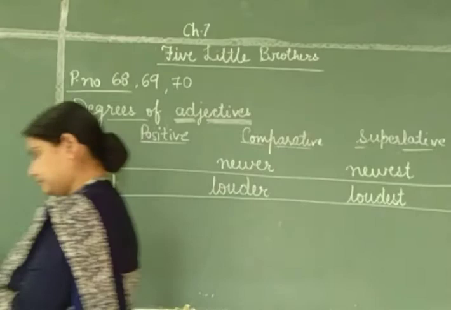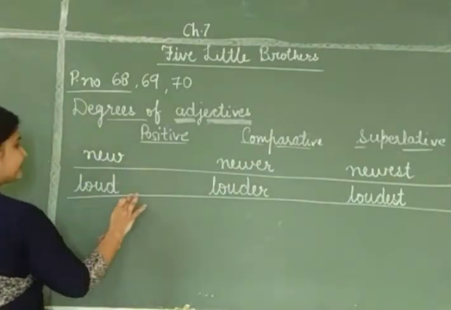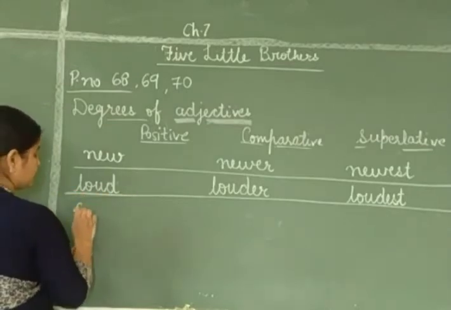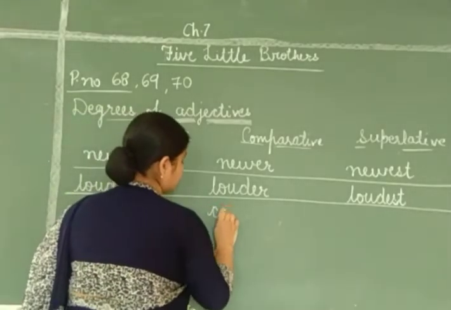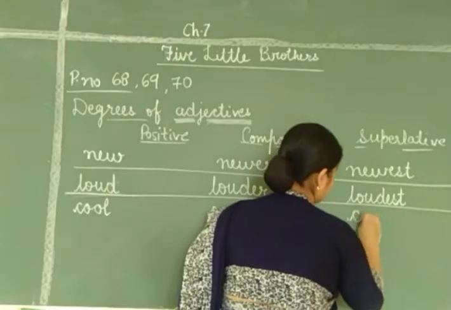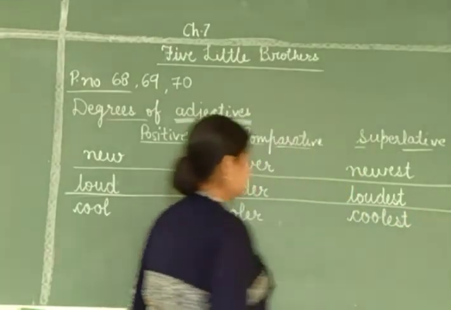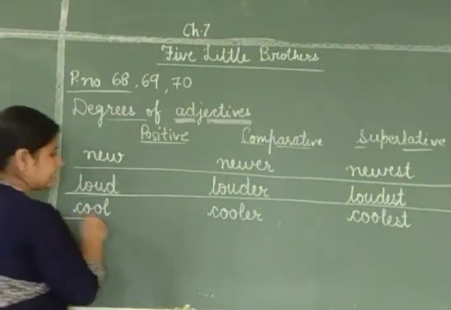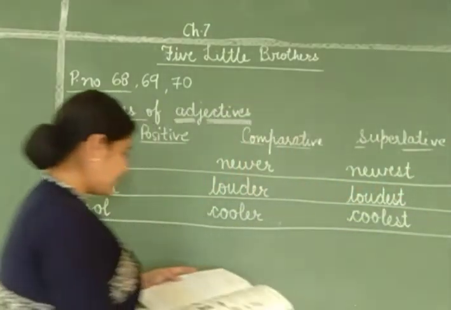Now the next one, cool, dash, dash. So the degrees of adjective will be cool, cooler, coolest. See the spelling? Cooler, coolest. Cool, cooler, coolest.